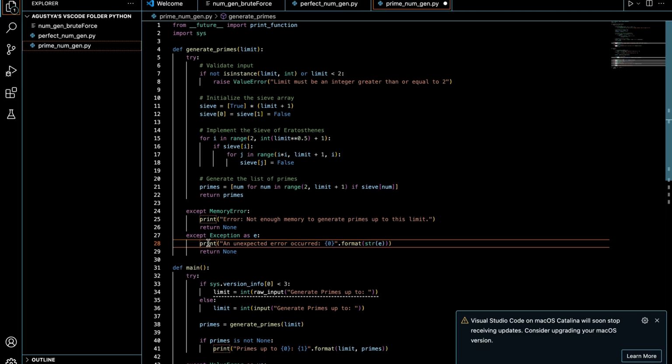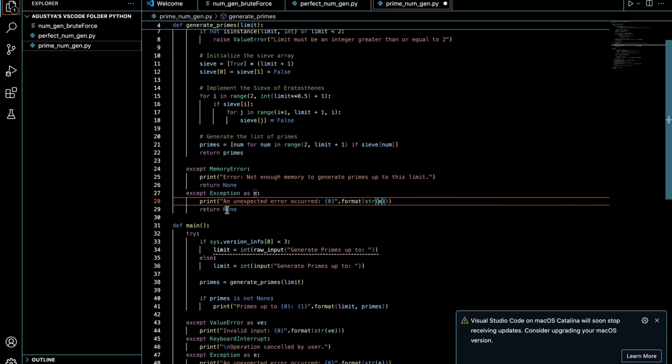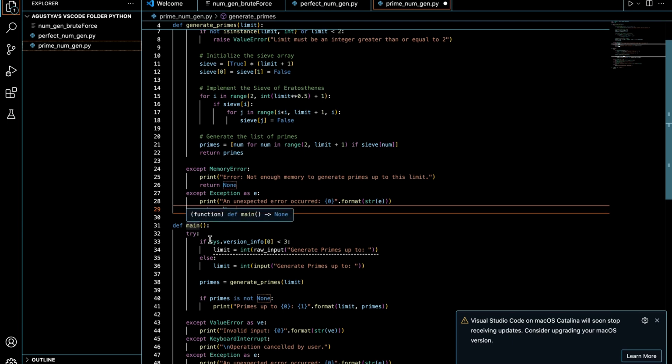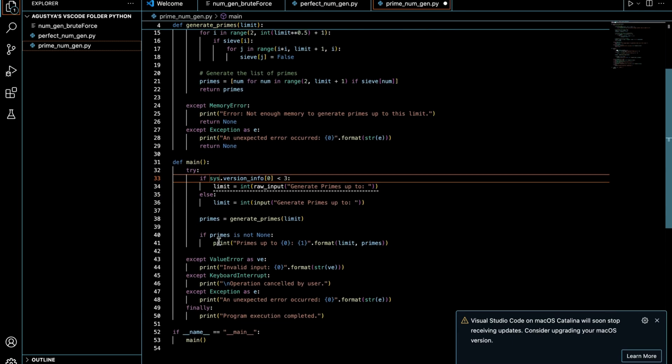Then it's going to print an unexpected error occurred. And then it's going to put in 0, format, string, E. And then it's going to return nothing again, as exceptions shouldn't really return anything.